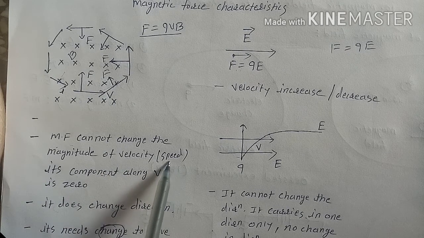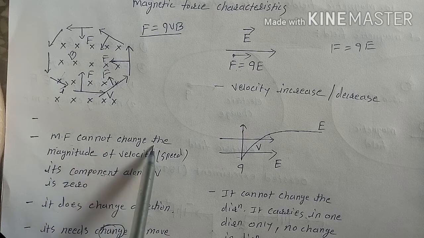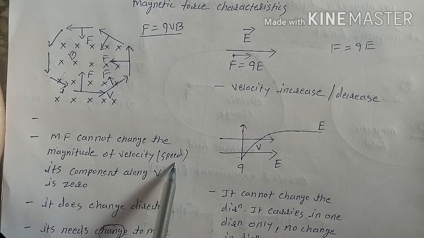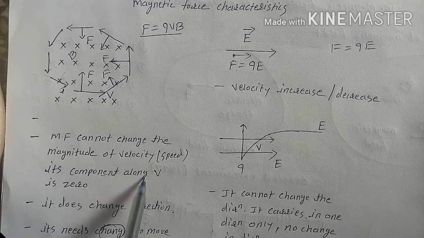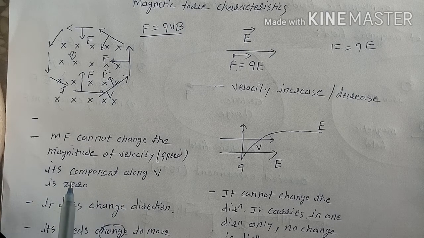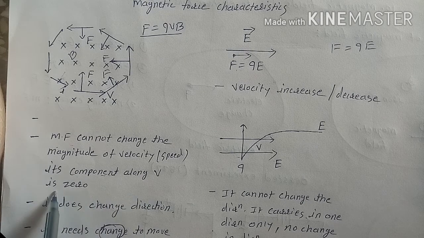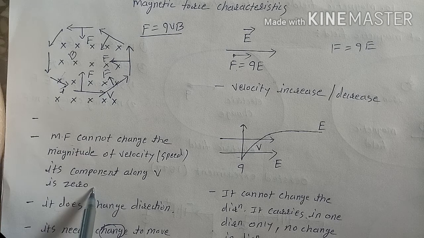That means speed, it cannot change the speed. And you know because its component along v is 0.